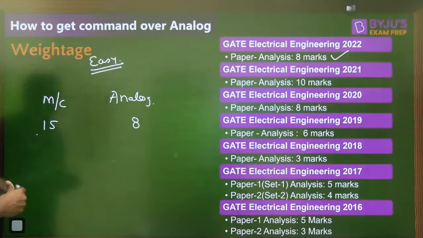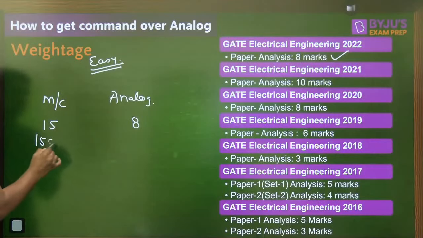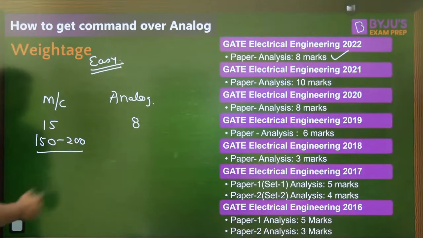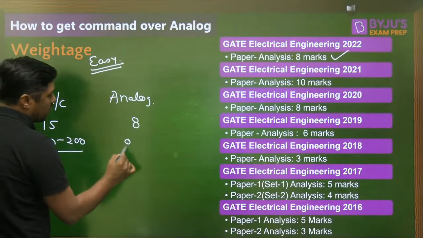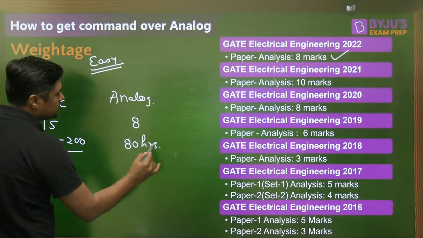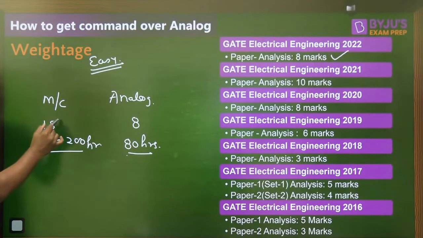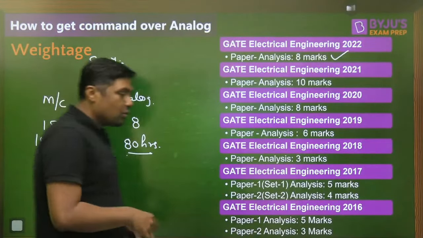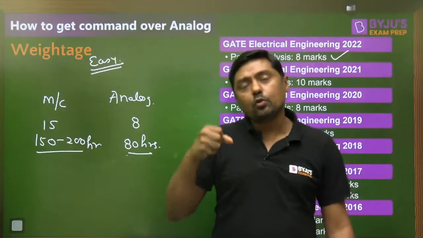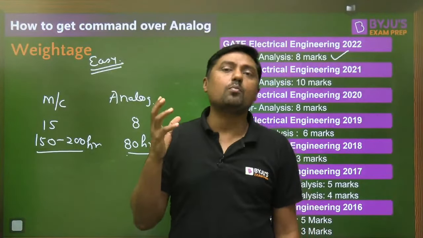Suppose 150 to 200 hours is required to cover the syllabus. For analog, only 80 hours is required for the electrical branch. In 80 hours we are going to get 8 marks. In 200 hours we are not going to get 15 marks. What is this logic? Because it is a core subject, you are going to get very conceptual questions from machine.